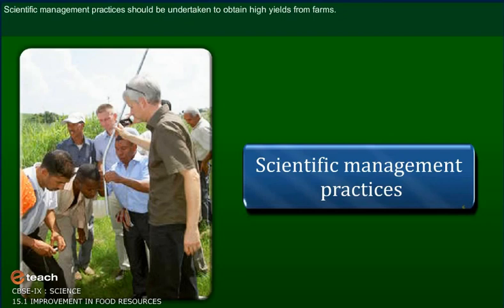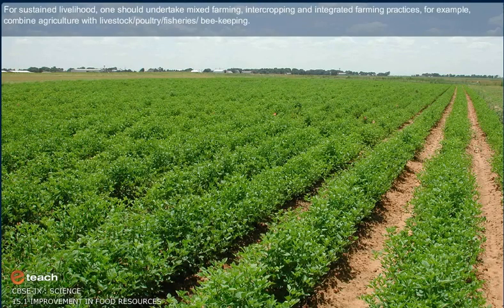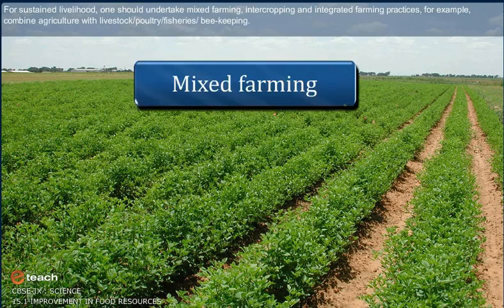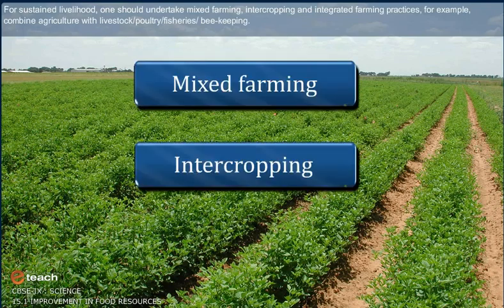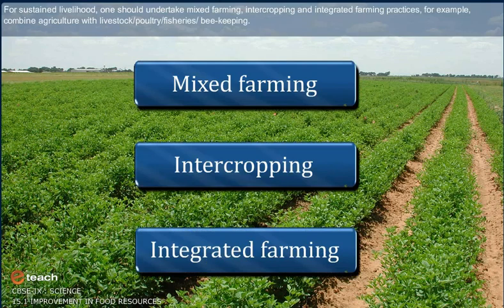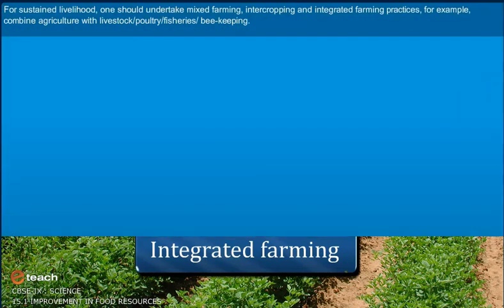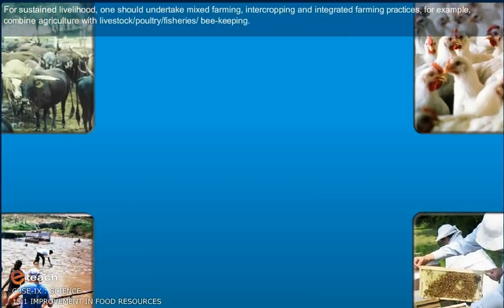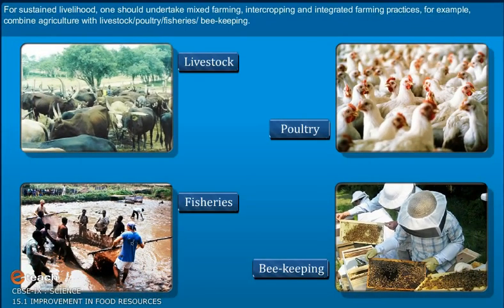Scientific management practices should be undertaken to obtain high yields from farms. For sustained livelihood, one should undertake mixed farming, intercropping and integrated farming practices. For example, combine agriculture with livestock or poultry or fisheries or beekeeping.